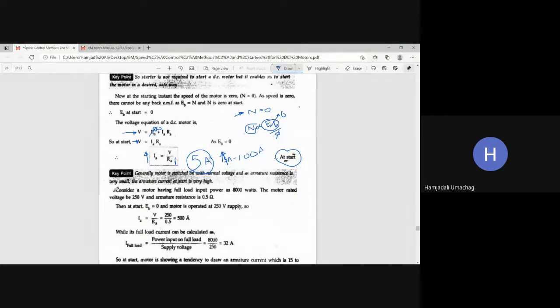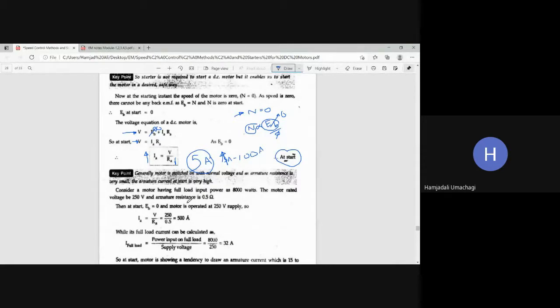So the example is, consider a motor having full load input power of 8000 watts. So the motor can drive a load of 8000 watts. The motor rated voltage is 250 volts, so the motor is applied with an input voltage of 250 volts, and the armature resistance is 0.5 ohms. Okay, so these are the specifications of the motor.